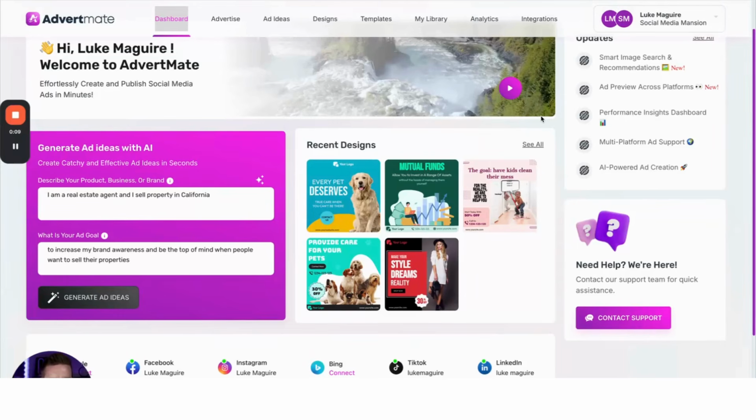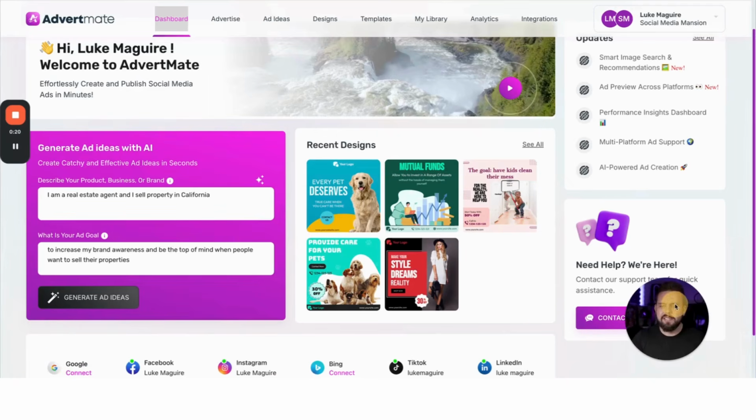So Advertmate, super briefly, brings 8 different ads managers from social platforms and search engines into one single tool. Think about having, as you can see down the bottom here, Facebook, Instagram, Bing, TikTok, LinkedIn, Google, and also WhatsApp and Messenger ads that you can create, make, launch, and optimize all in one single tool. So you don't need 8 different tabs open, it's all done for you. That's what Advertmate is, well, part 1 of Advertmate.